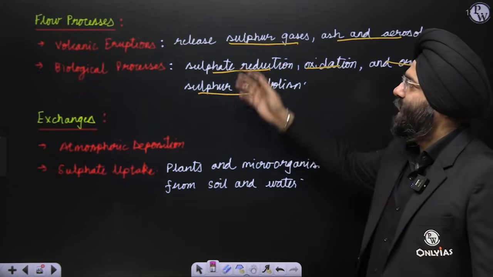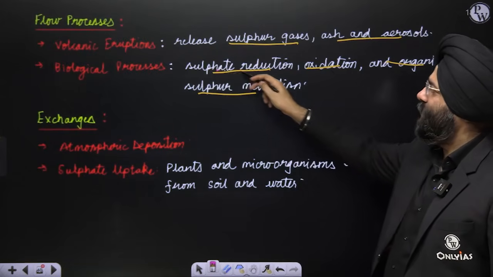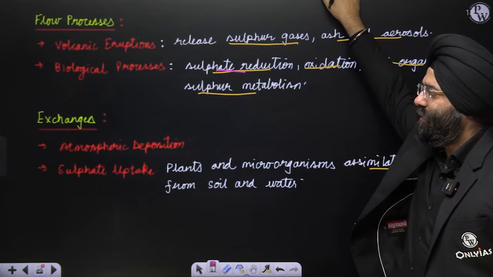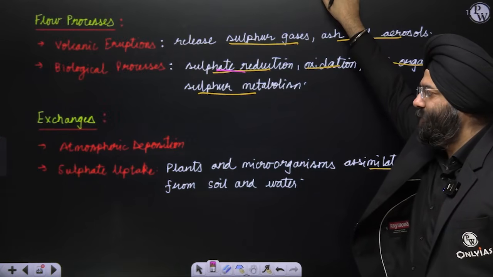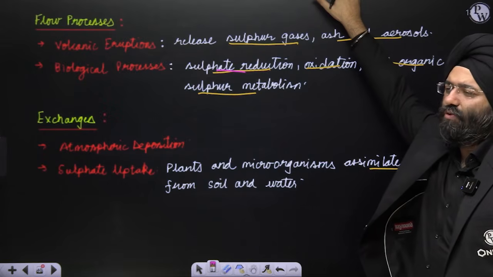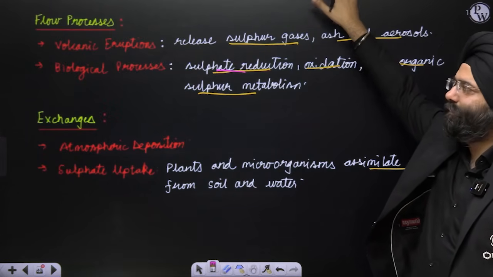Flow processes, volcanic eruptions release sulfur gases. Biological processes, if you realize, sulfate reduction, sulfate oxidation and organic sulfur metabolism, it is required. Exchanges, atmospheric deposition and sulfate uptake through plants and microorganisms can also take place. So these are some of the forms which you should have a brief idea about. You do not have to go into R&D. It was mentioned in the NCERT, so I've expanded that.